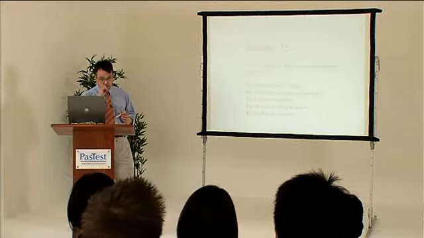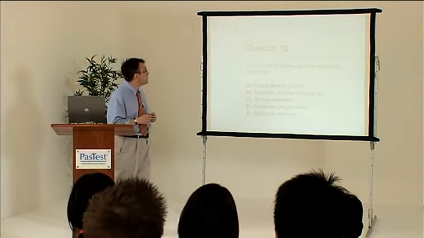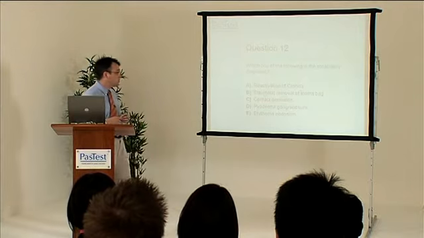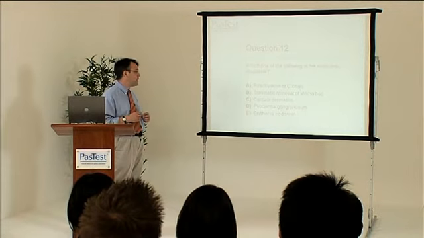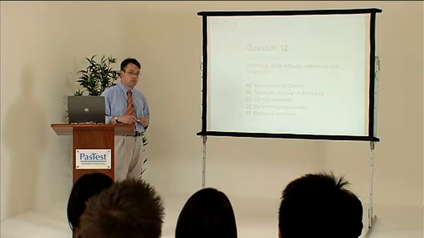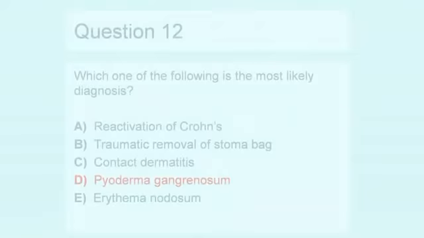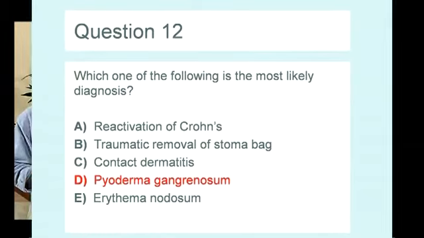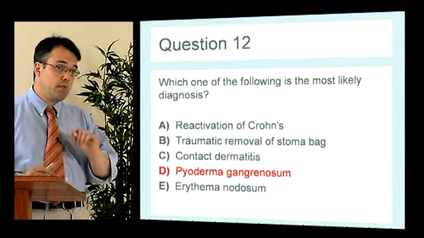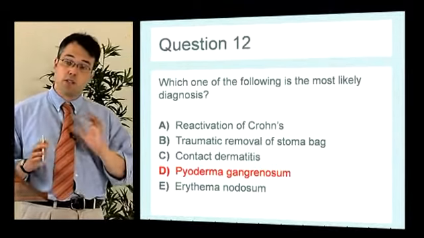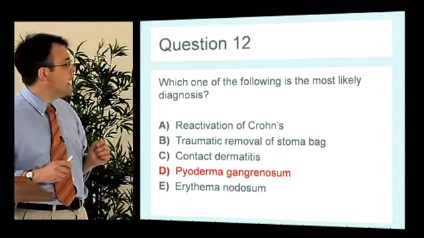Which of the following is the diagnosis? Is it Crohn's? Is it trauma from the stoma bag, a contact dermatitis, pyoderma or erythema nodosum? So this question is something you've either come across before or not, and one of the sites where pyoderma typically can occur in patients with active Crohn's disease is around a stoma site.